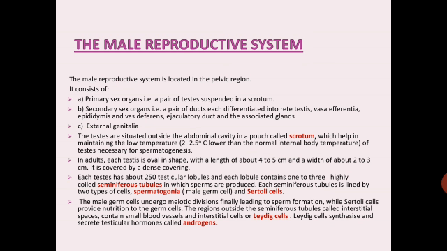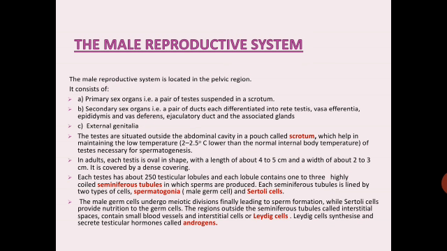In adults, each testis is oval in shape with a length of about 4 to 5 centimeter and a width of about 2 to 3 centimeter. It is covered by a dense covering.